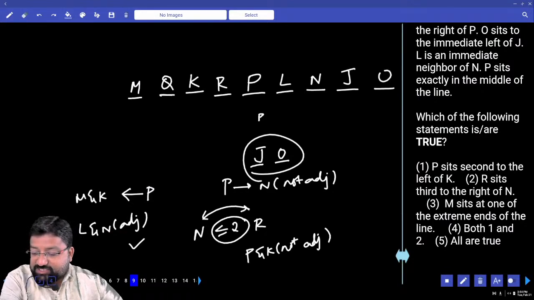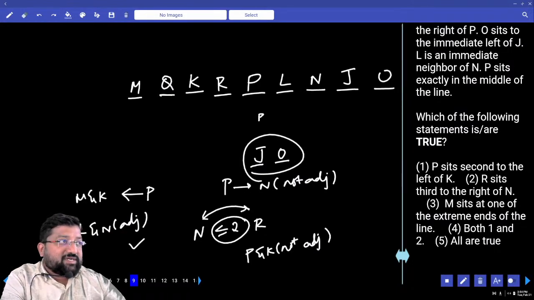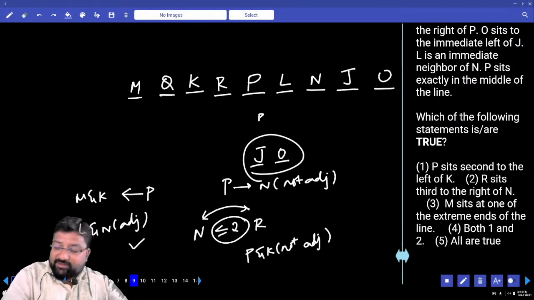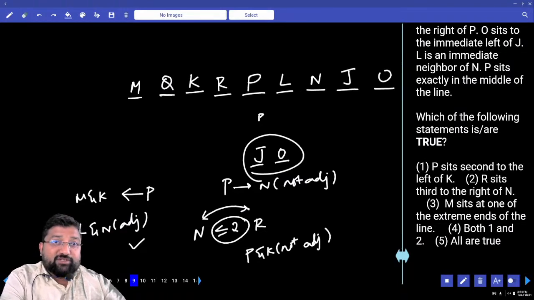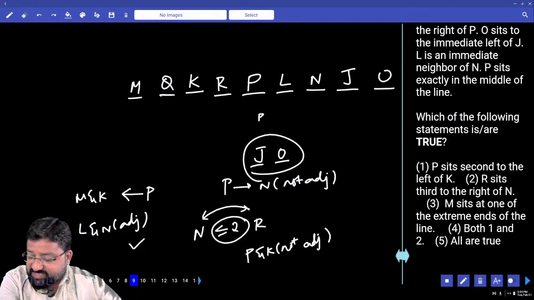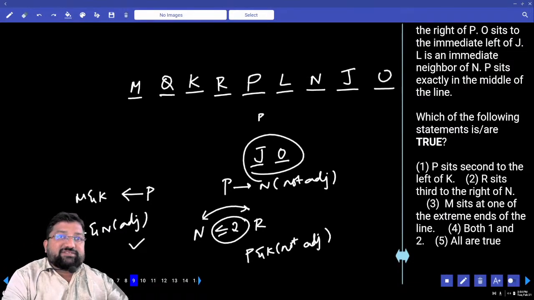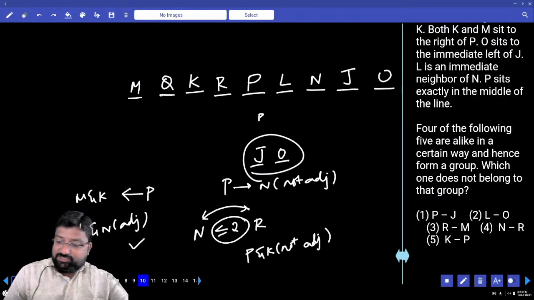When I look into the options, there is one option which says both 1 and 2, and there is also one option which says all are true. And I have to check the remaining 2 options also. R sits third to the right of N. Yes, third to the right of N is R. This is also right. I can't go with 4 because there is another option which says all are true. M sits at one of the extreme ends of the line. Yes, so what's my answer? 5th option. Little alert must be there.